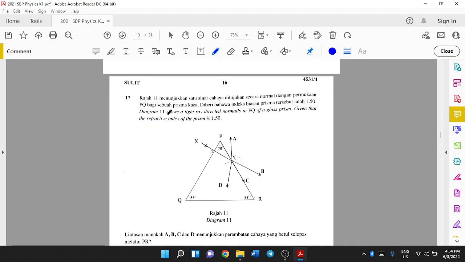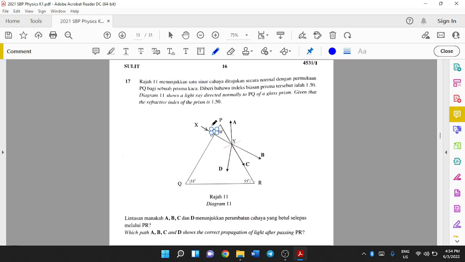Diagram 11 shows a light ray directed normally to a PQ glass prism. So here you will have 90 degrees, given that the refractive index of the prism is 1.5. You need to find the critical angle of this prism. Remember your formula, n equals 1 over sine c, where c is the critical angle and n is 1.5.